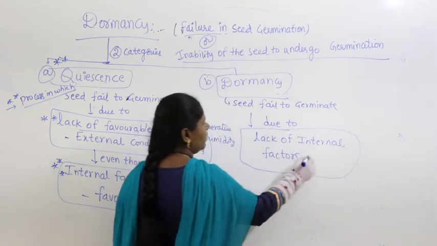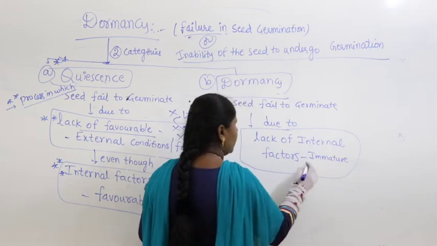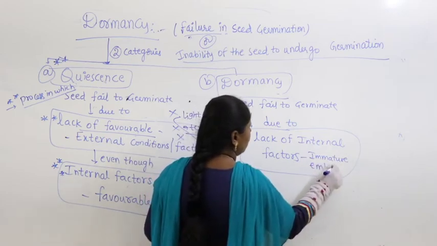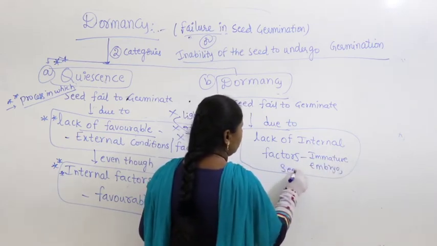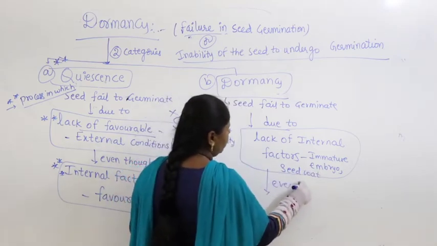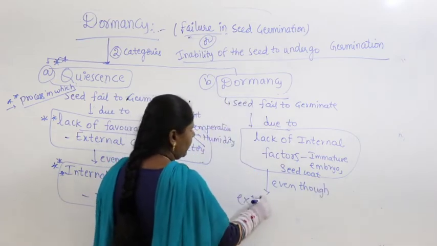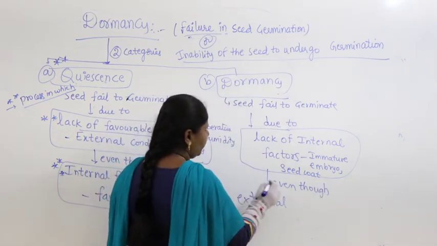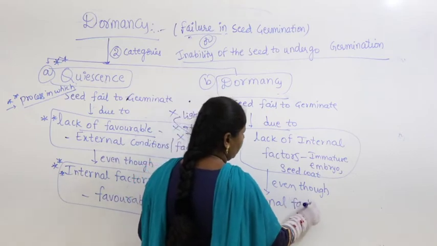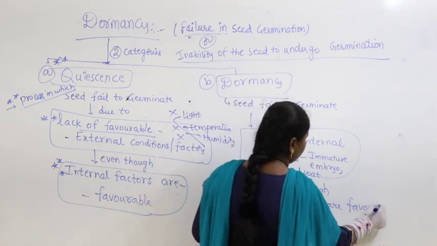What internal factors? Maybe immature embryo or seed coat. So, even though external conditions or external factors are favorable.